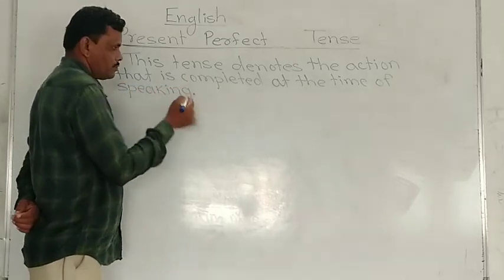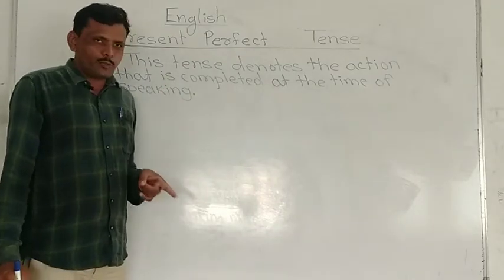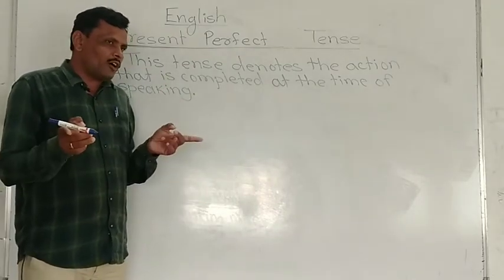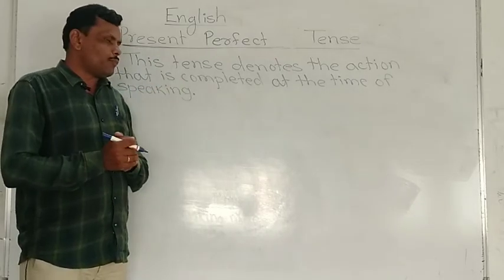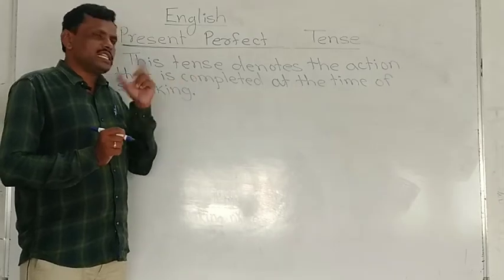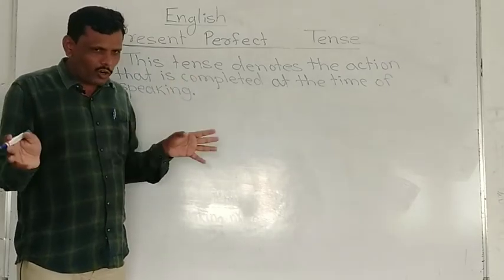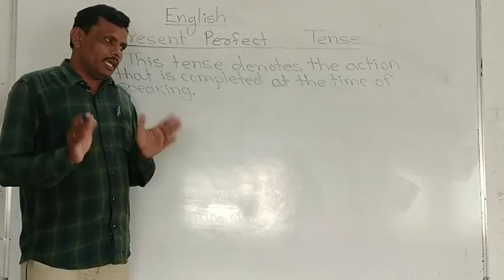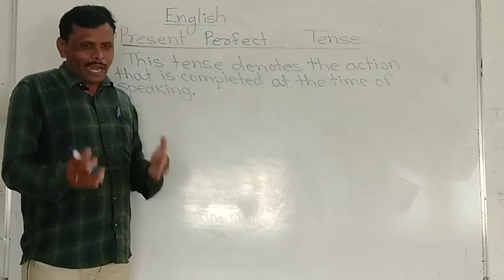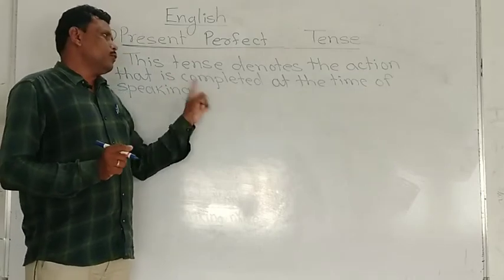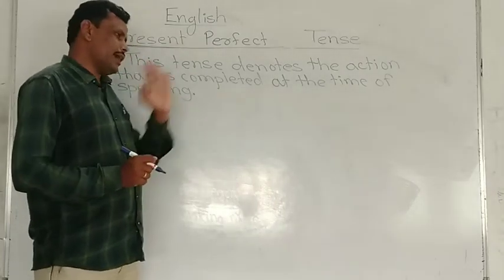What is the meaning? See, at the time of speaking, when the action is going on, it is present continuous tense. And at the time of speaking, when the action is completed, it is not going on, it is completed. If we want to speak about the action that is completed at this time, that time we have to use this tense, present perfect tense, right?